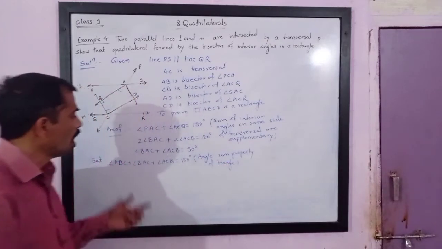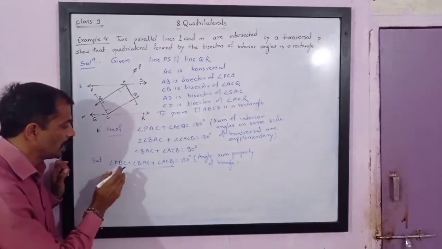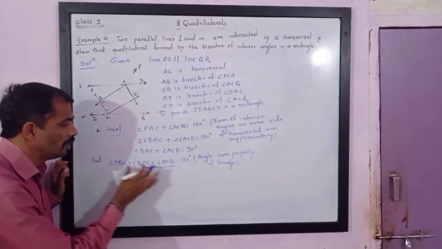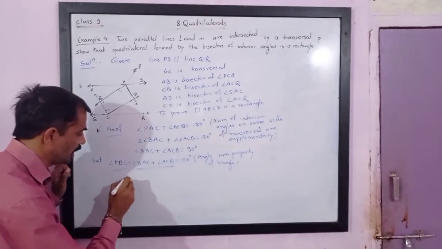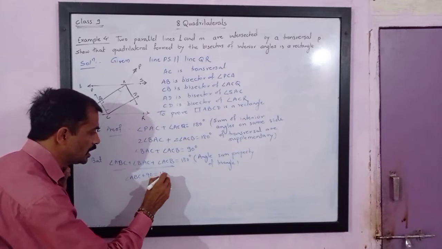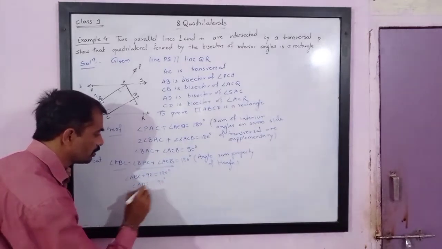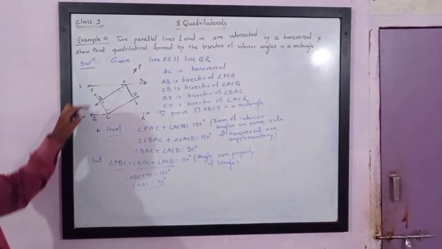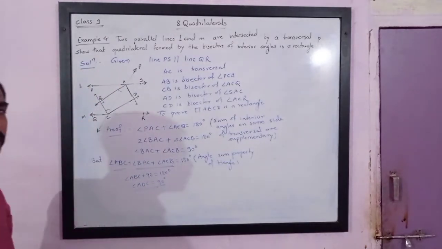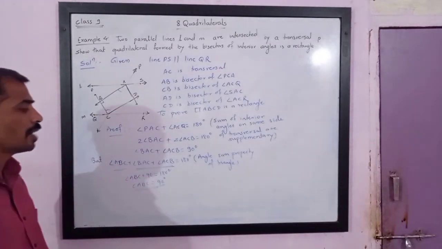Now please note, out of this, angle BAC plus angle ACB is 90. So angle ABC plus 90 is equal to 180 degrees. Angle ABC plus 90 equals 180 degrees. It means angle ABC is equal to 90 degrees. Now watch carefully. We have got one of the angles as a right angle. Now we need to prove the lines are parallel.